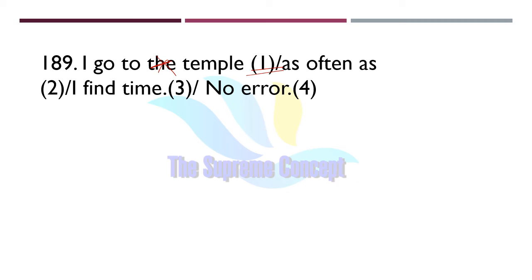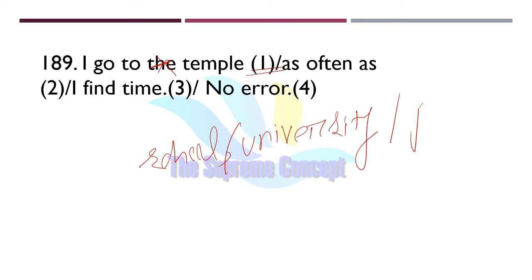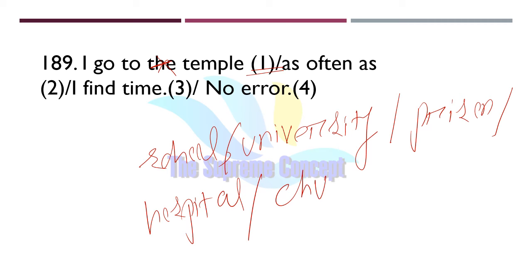We are not definite about a particular temple, so we will not use the definite article the with places like school, university, reason, hospital, church, etc., unless they refer to a particular one.